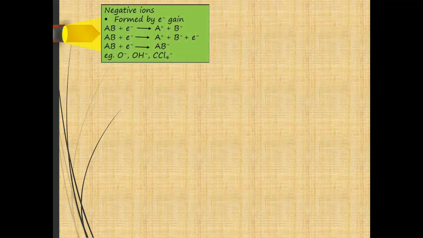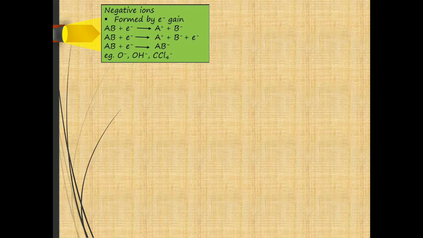First is the negative ion. An atom, molecule or radical in the vapor phase, after gaining one or more electrons, acquires a negative charge, and those ions are called negative ions. They are formed either by dissociation resonance capture, or just by resonance capture. Here I have shown three reactions, in which the first two belong to dissociation resonance capture, whereas the third belongs to only resonance capture.